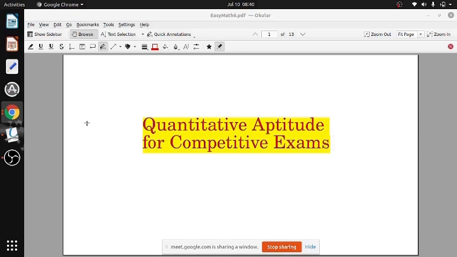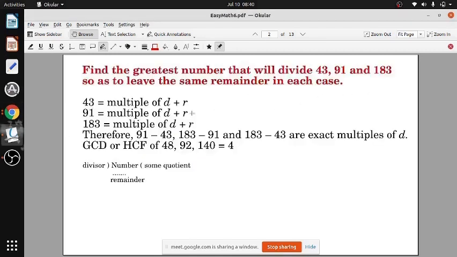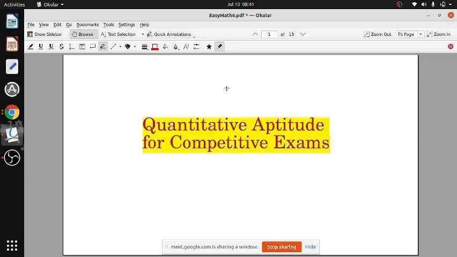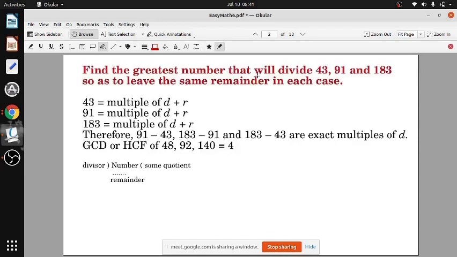Anyway, now we will do this. Now find the greatest number that will divide 43, 91, 183 so as to leave the same remainder in each case.